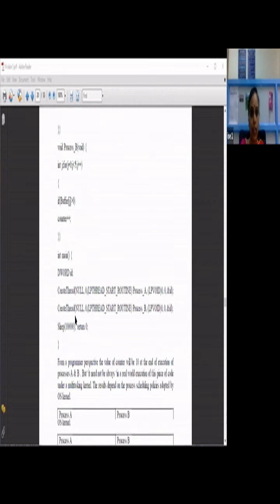The same way with process B. There's another process which is doing the same thing, so again you're incrementing the counter. 5 times the counter will get incremented, and you're creating the threads in the main, for process A and process B. Both process A and process B you are creating as two different threads from the main.